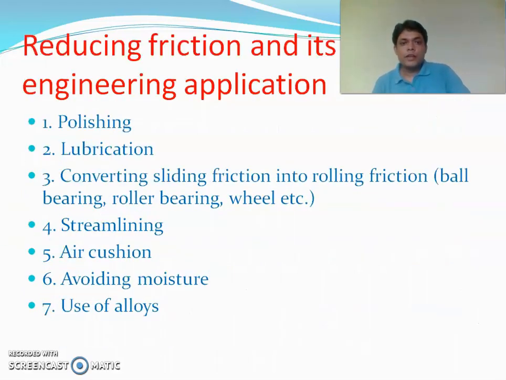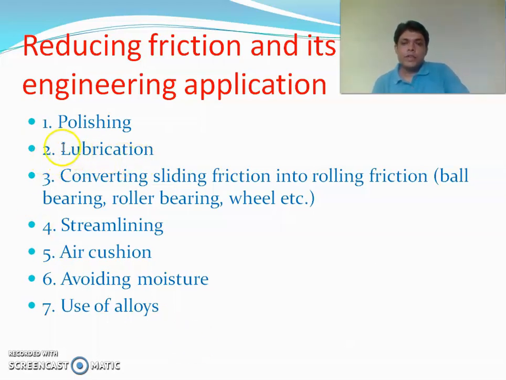So here are some techniques of reducing friction, and some engineering applications are also given. Number one is polishing. Simple polishing reduces the irregularities to some extent, which reduces the interlocking, so it reduces friction by a considerable amount.